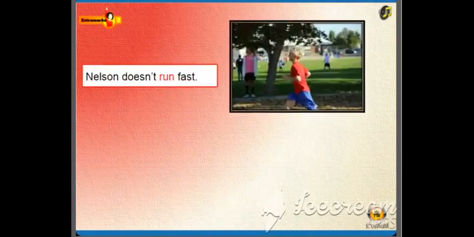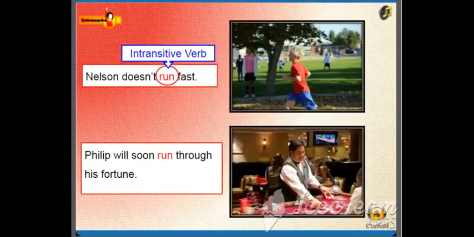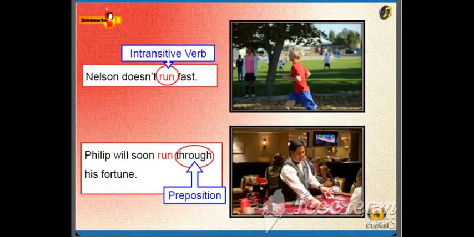Look at one more intransitive verb, run, used as a transitive verb. Nelson doesn't run fast. The verb is used intransitively in this sentence. Philip will soon run through his fortune. By adding a preposition, the meaning of run is changed to consume, and hence it has become transitive in the sentence.